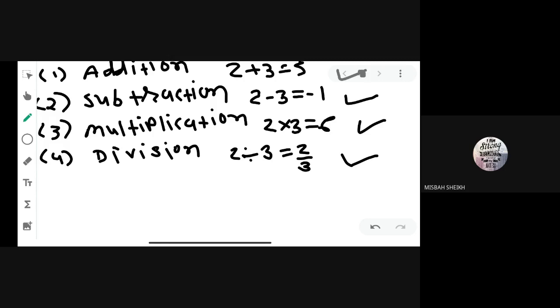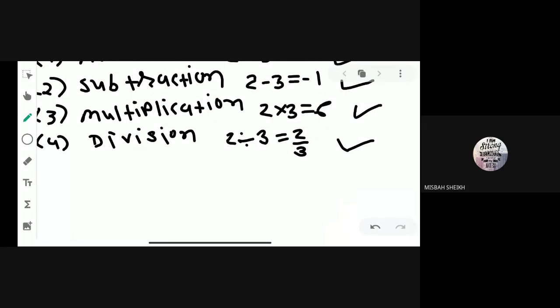But I am giving you some more arguments to prove that it is not closure. For example, if we divide 2 by 0, what is the answer? Can anyone tell me? 2 divided by 0, what is the answer?